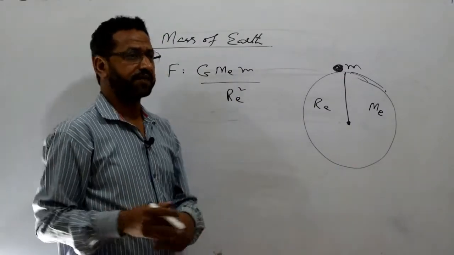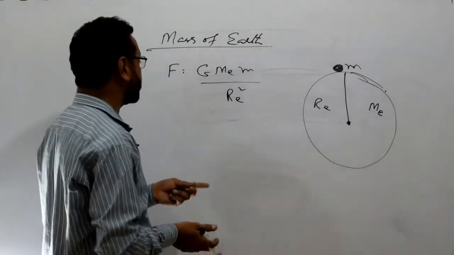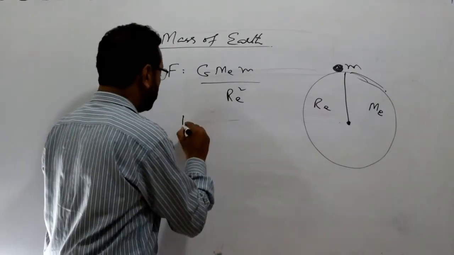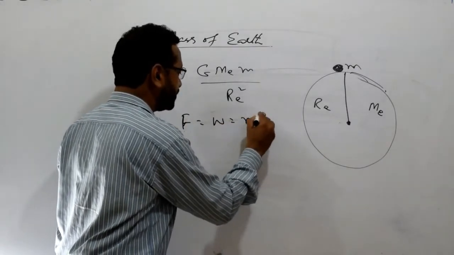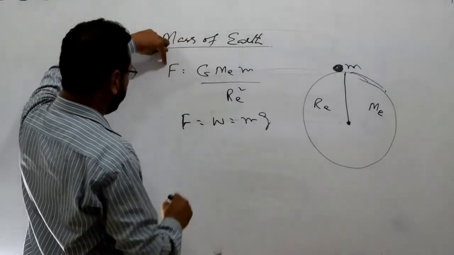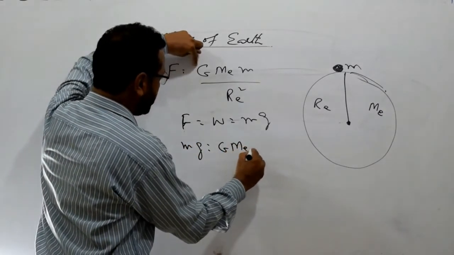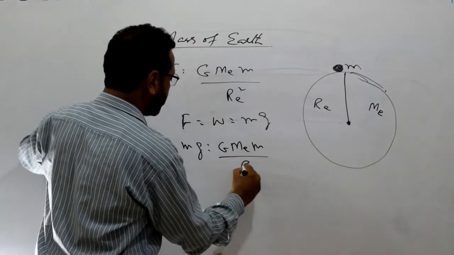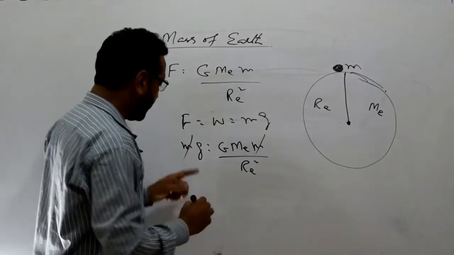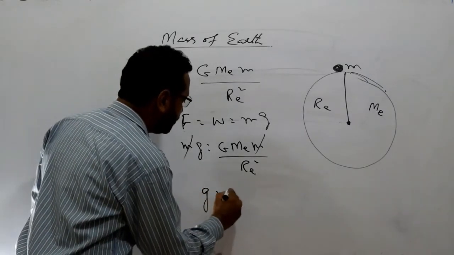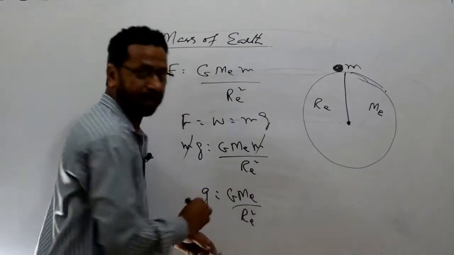But we also know that the force exerted by the earth on any object is its weight. So this force is equal to what? Weight, that's equal to mg. That means we can put mg equal to G Me m over Re square. So m will be cancelled. Now we have g equal to G Me over Re square.